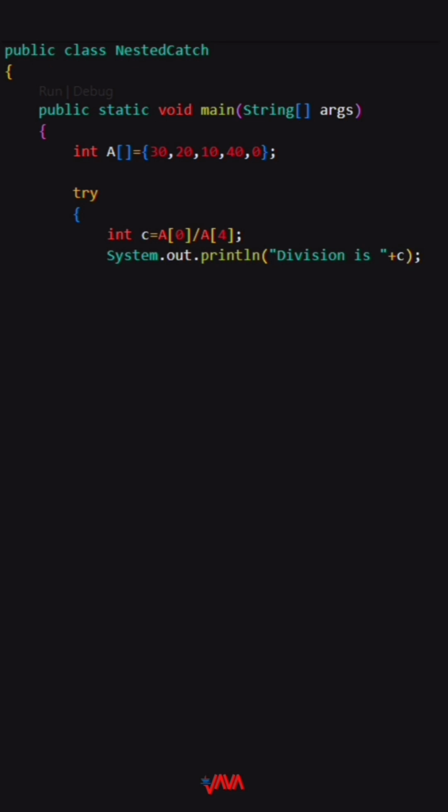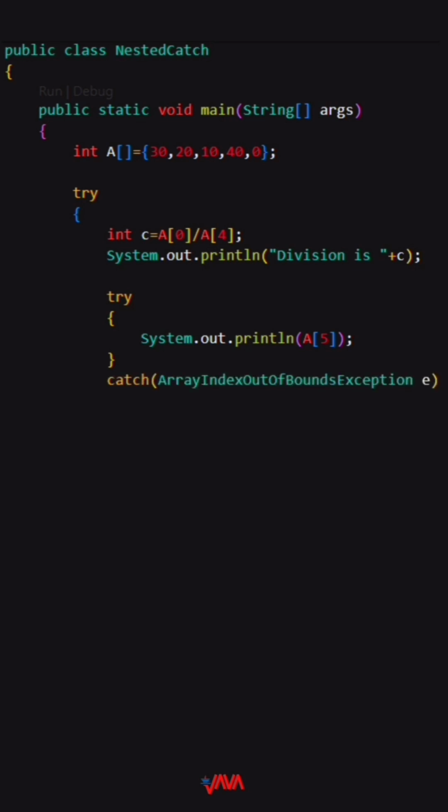System.out.println("division is " + c). If the division is successful, which it won't be in this case, it will print the result. Begins another try block nested within the first. System.out.println(a[5]) tries to access the sixth element of a, which is out of bounds, causing an array index out of bounds exception. Catch ArrayIndexOutOfBoundsException e catches the exception thrown in the nested try block. System.out.println("index is invalid") prints a message indicating that the index is invalid.